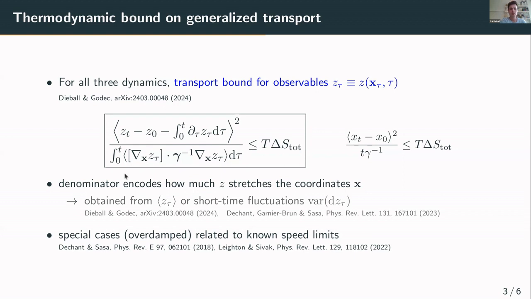This denominator here encodes how much this observable z stretches the underlying coordinates, and to use this bound in practice, it's often possible to bound this denominator from just the mean value of z, as I will show later, or also from short-term fluctuations. And I should also stress that special cases of this transport bound, as I call it, are also known in particular for overdamped systems; you can look at these references.